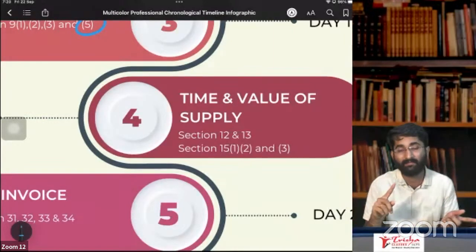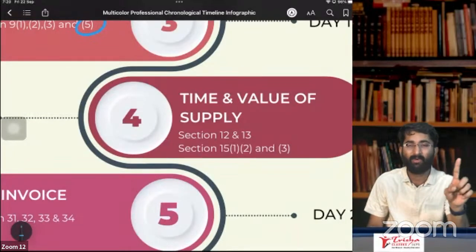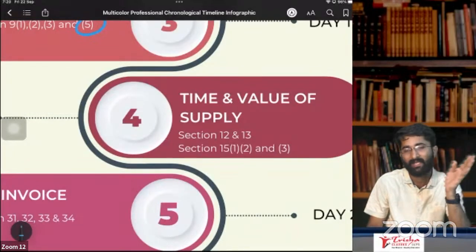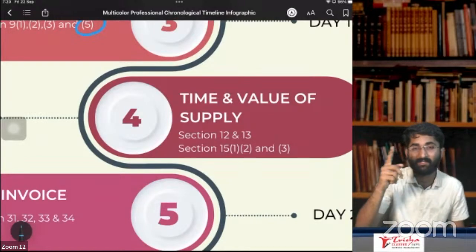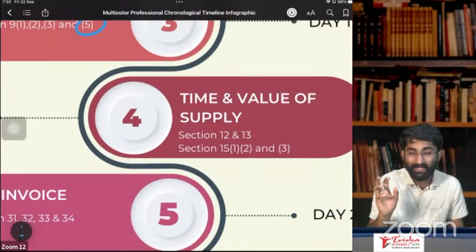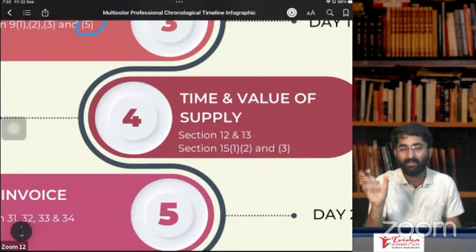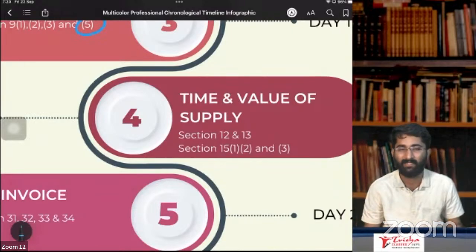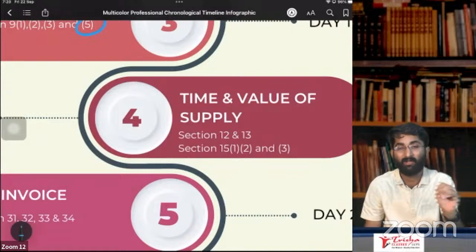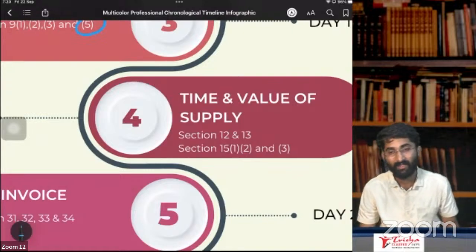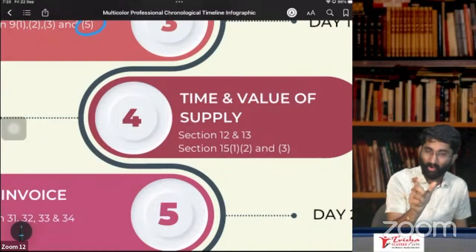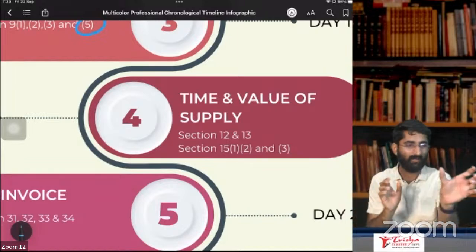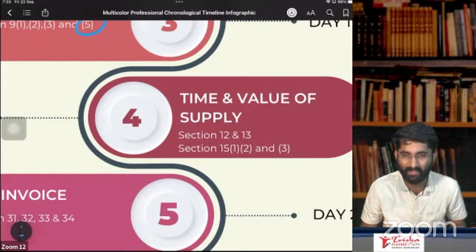RCM in case of services. FCM in case of services: if invoice is given on time, then it is invoice date or date of payment, whichever is earlier. If invoice is not given on time, in that case, it is date of provision of service or date of payment, whichever is earlier.